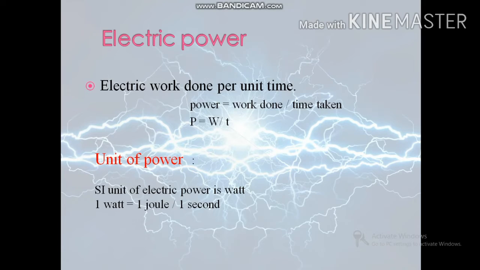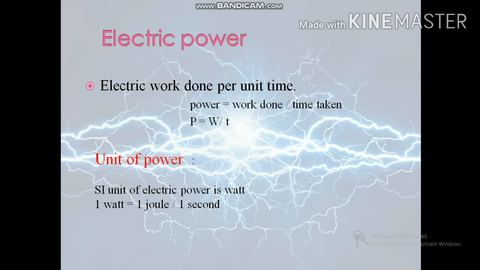So next, unit of power. Unit of power is watt. So the power of 1 watt is a rate of working of 1 joule per second. That means 1 watt is equal to 1 joule divided by 1 second.